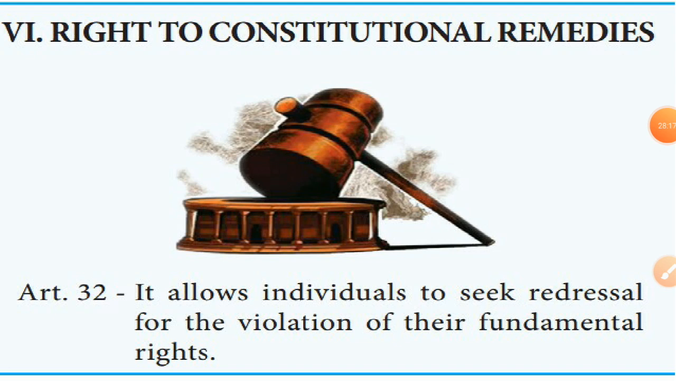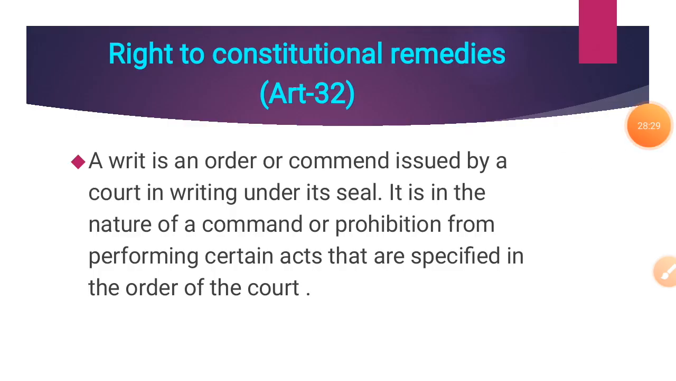The last one is right to constitutional remedies. Under this Article 32, it allows individuals to seek redressal for the violation of their fundamental rights. So we discussed in detail about right to constitutional remedies under Article 32. A writ is an order or command issued by a court in writing under its seal. It is in the nature of a command or prohibition from performing certain acts that are specified in the order of the court.